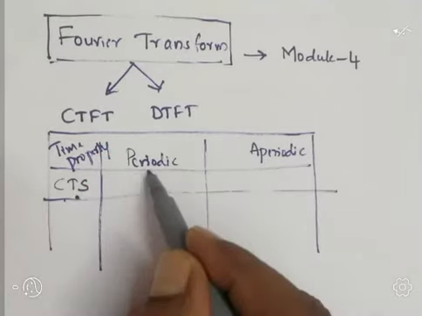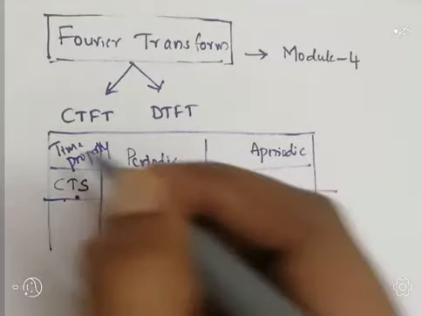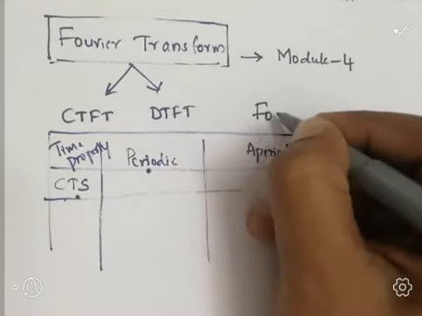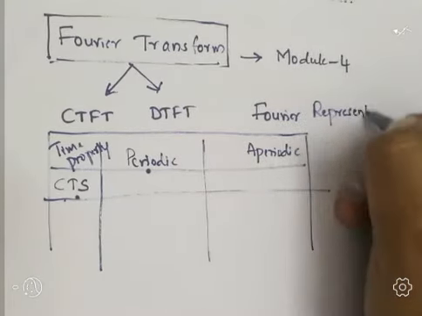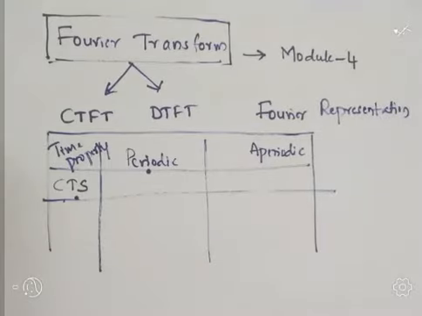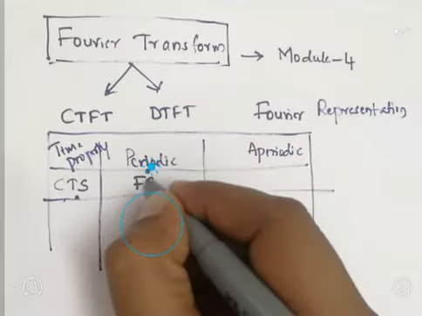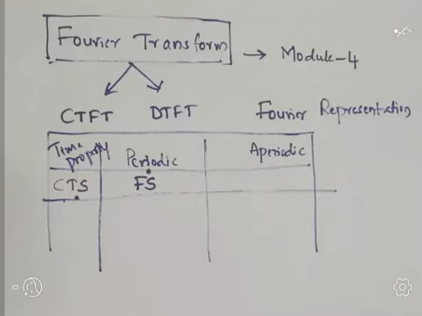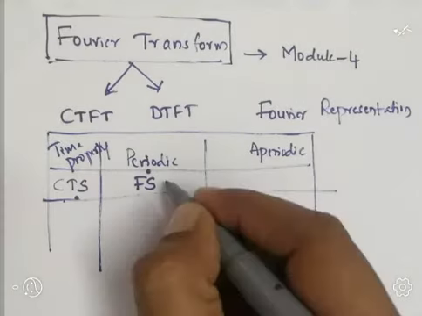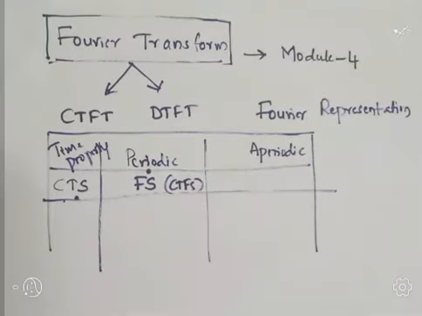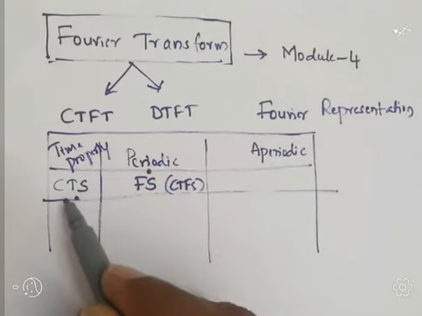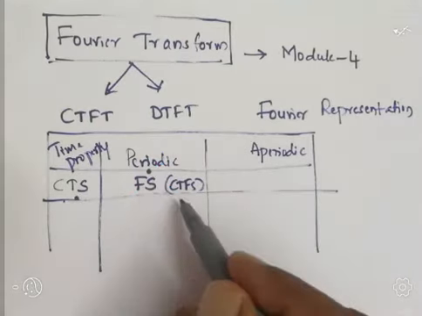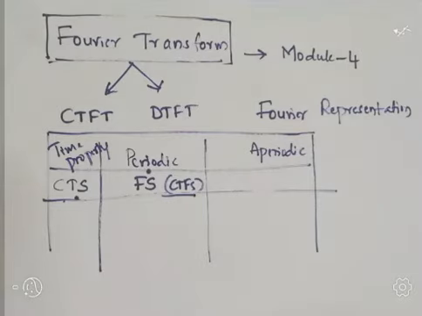If the signal is a continuous time signal, and that continuous time signal is periodic in nature, and we find the Fourier representation for it, then the result is called the Fourier series, or CTFS, continuous time Fourier series.